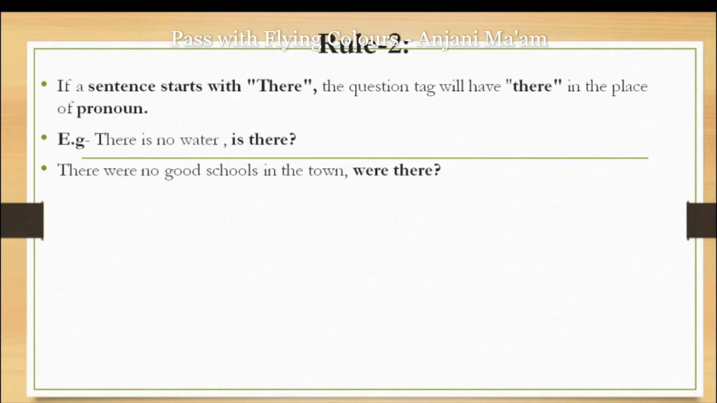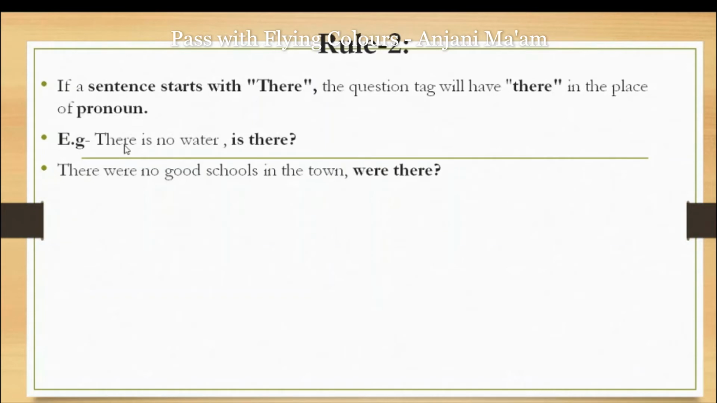Second rule, if a sentence starts with there, the question tag will have there in place of a pronoun. Like "There is no water, is there?" No means negative. The sentence was negative, so the positive question tag will be used. Is will remain and there will remain. Instead of using any pronoun, we will use there.